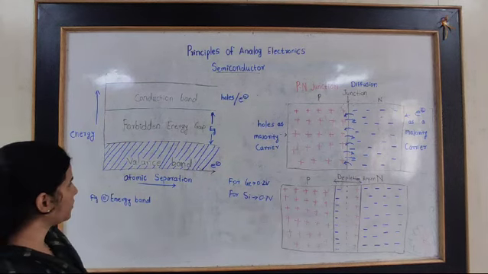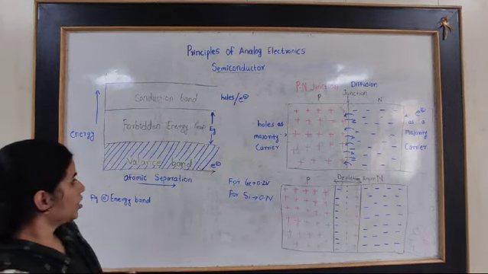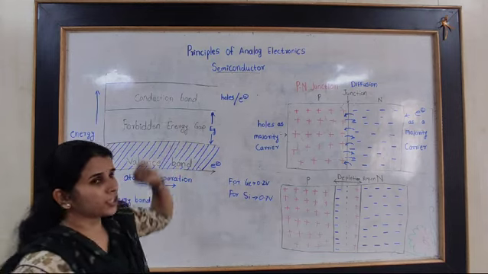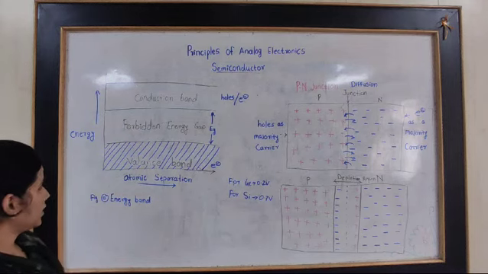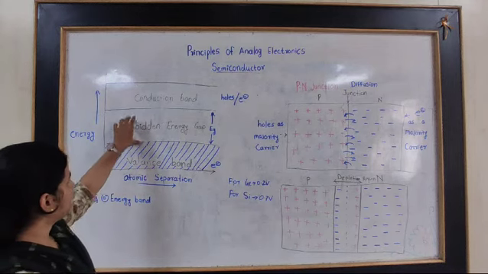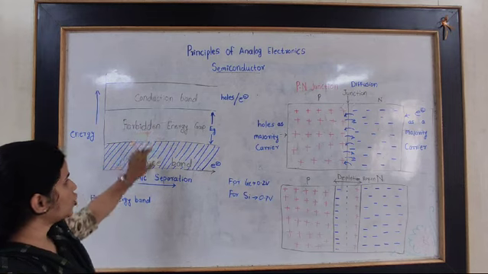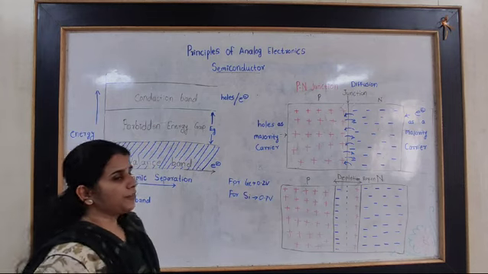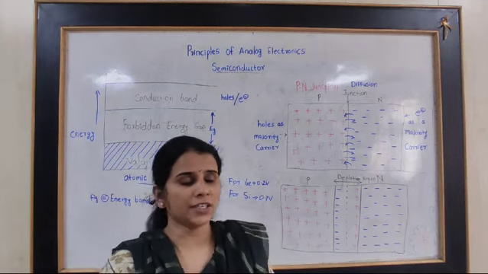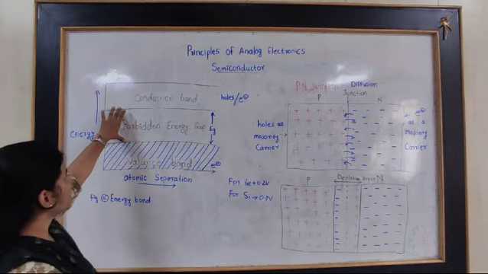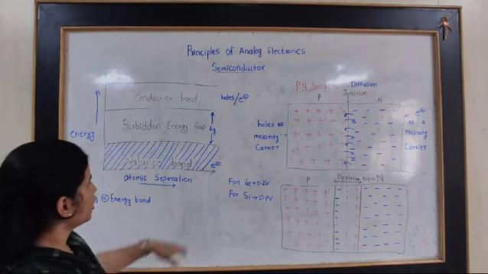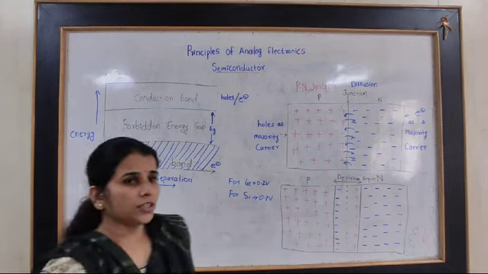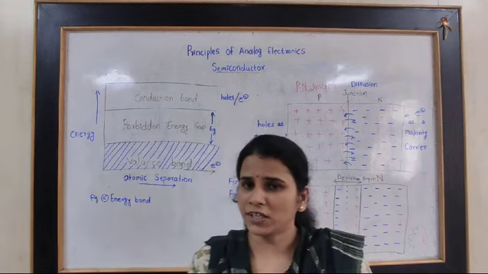We will see. For good conduction, the electrons present in the valence band are required to contribute to the conduction band. In a conductor, what happens? This forbidden energy gap is absent. So the conduction band and valence band overlap each other, and we get good conductivity. In an insulator, this forbidden energy gap is very large. So these electrons can't contribute to the conduction band, and we don't get any conductivity.